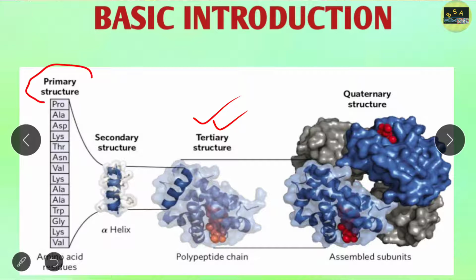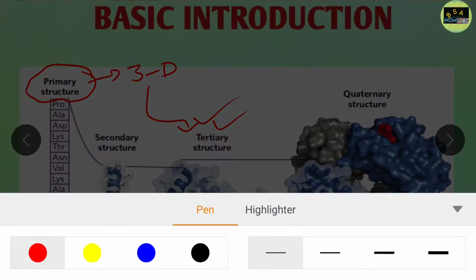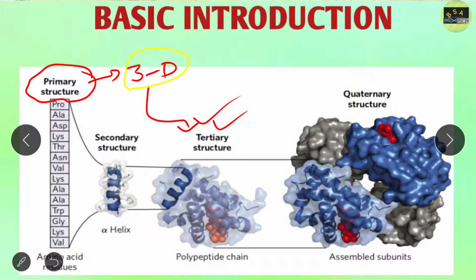When the primary structure folds into its 3D conformation, it gives rise to the tertiary structure. Every protein, when it folds, has a unique 3D conformation, and each unique 3D conformation has its own unique function. All of this depends upon the sequence of the primary structure of the protein. Clear? So this is the tertiary structure of protein.